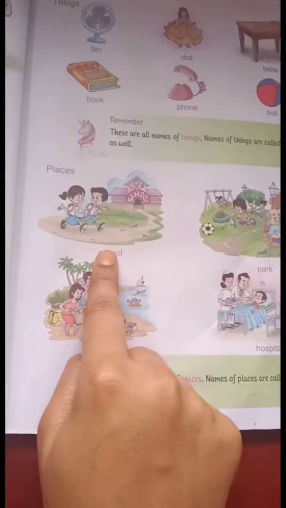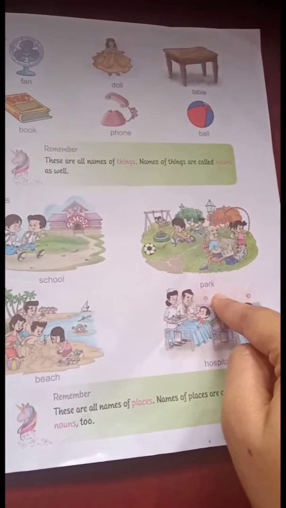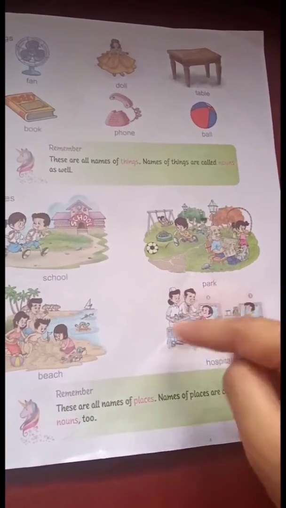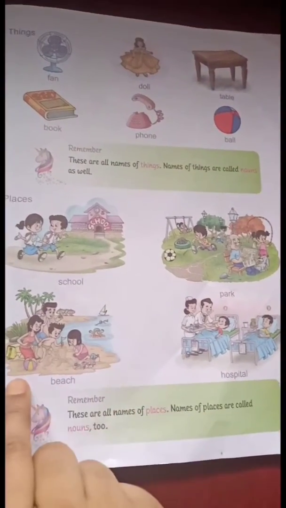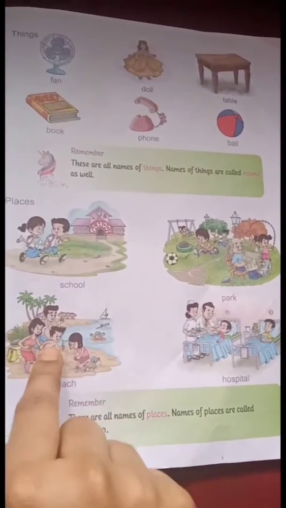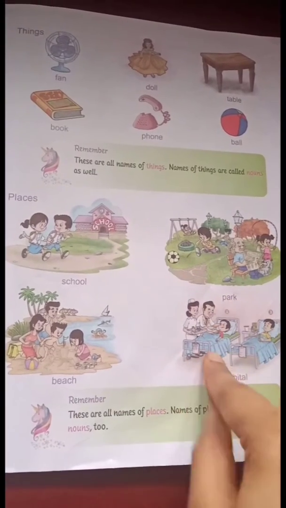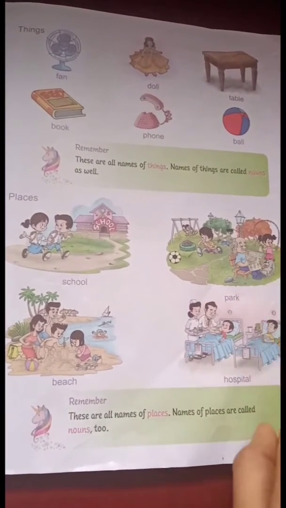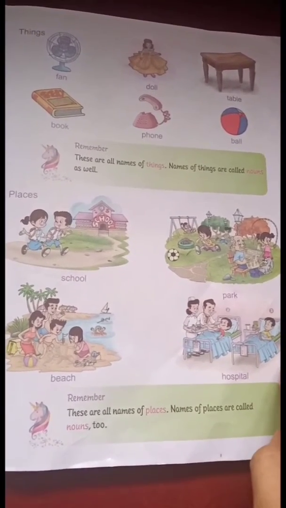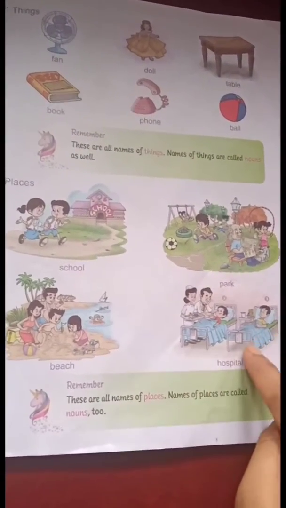Now let's move to the places. This is a school where we go to study. This is a park. Why do we go to the park? We go to the park to play. Then there's a beach. We usually go there during vacations. Then this is a hospital. Nobody wants to go to the hospital right now, do we? No. So all these places that are mentioned here are what?